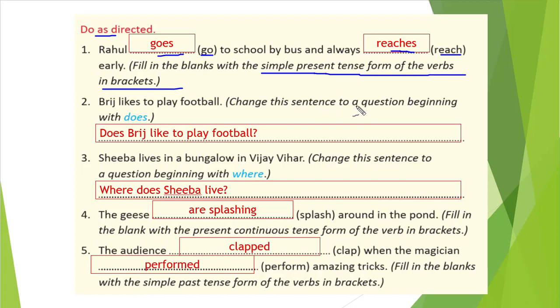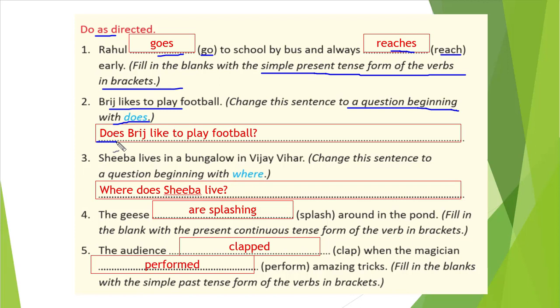Second one, Bridge likes to play football. Change this sentence to a question beginning with does. Right, this is from our previous chapter, we have seen it here in unit 16 only, it will help you here. So in the simple present tense, we will make a question with does.